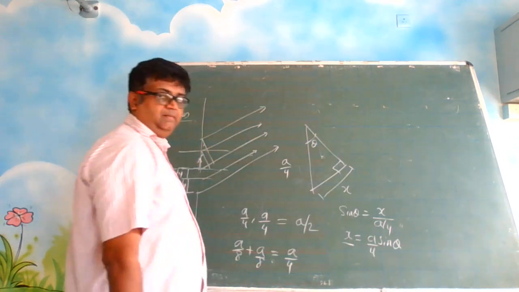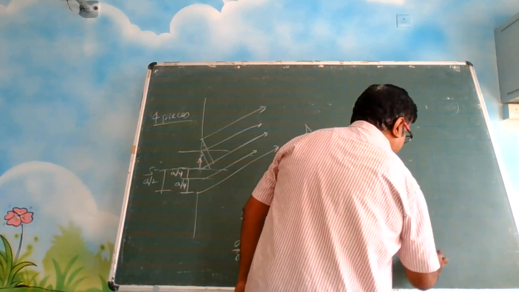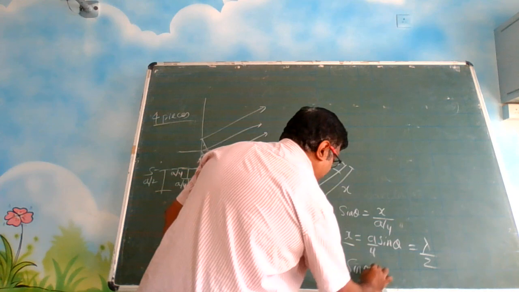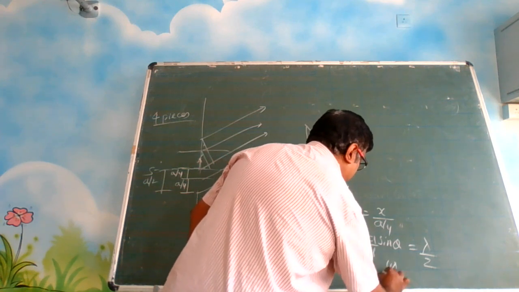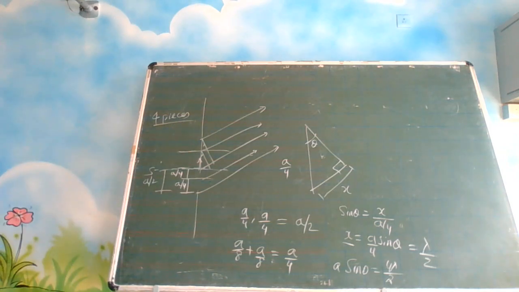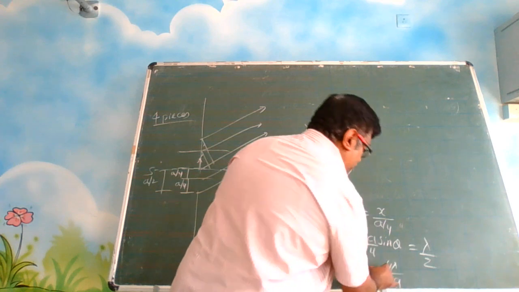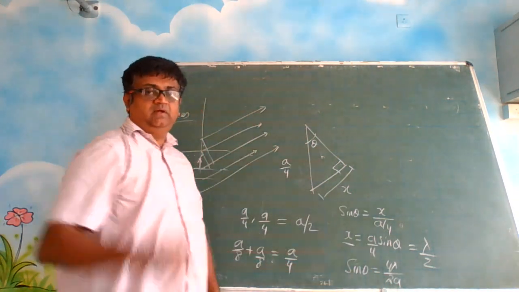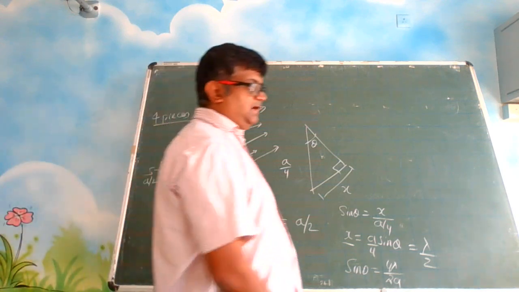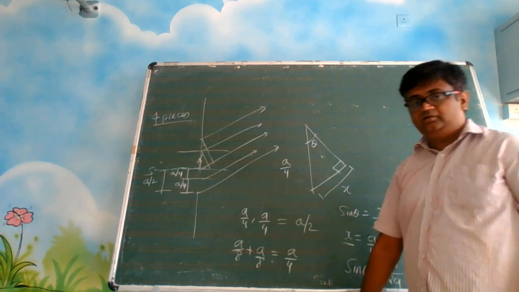X क्या है? Path difference. But a by 4 sin theta must be equal to lambda by 2. So what are you getting here? A sin theta you are getting as 4 lambda by 2. This a will go that side. What are you getting? It will become 2 lambda by a. Like that, 3 lambda by a for 6 pieces. 4 lambda by a for 8 pieces. Like that we get. Okay.